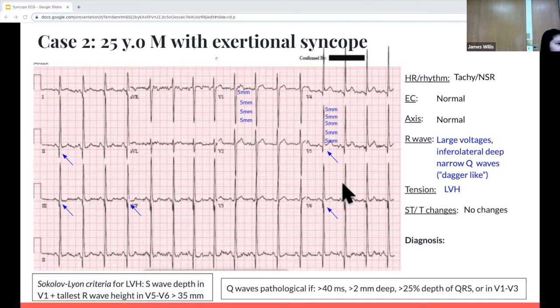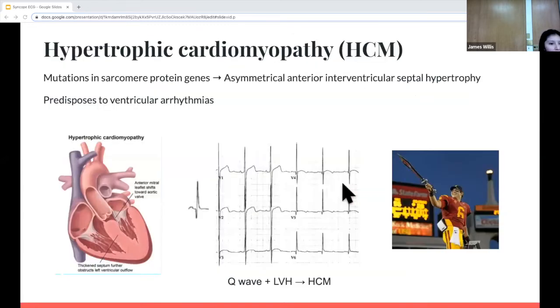And there are no ST or T wave changes. So a young man with exertional syncope, coming with Q waves and left ventricular hypertrophy, tells us there's hypertrophic cardiomyopathy, yes. This occurs because there are mutations in the sarcomere protein genes that cause asymmetrical hypertrophy in the interventricular septum, and it predisposes to ventricular arrhythmias.